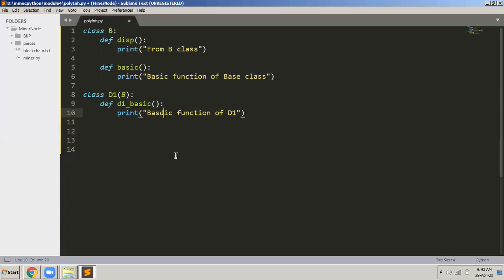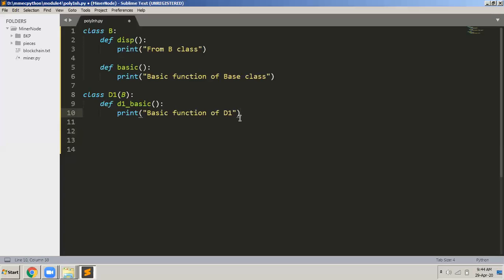And then I write print "basic function of D1". Basic function of the base class I write here, from B class, this function I wrote there. Okay, I'm just teaching you exactly how to do inheritance in the Python programming language. Then later I will go for polymorphism, how to do polymorphism in inheritance.